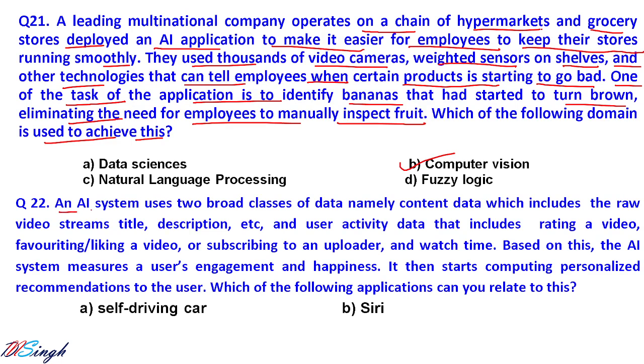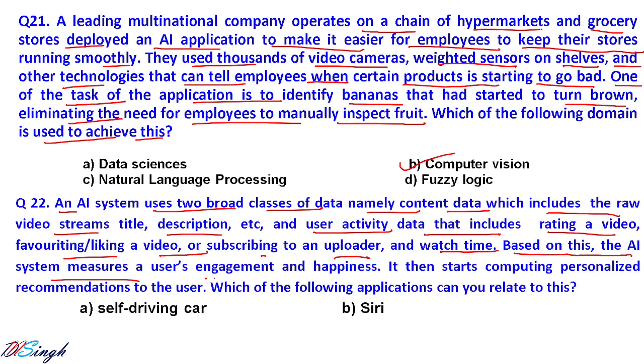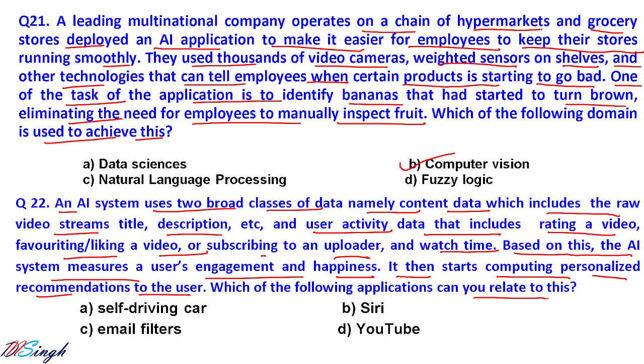An AI system uses two broad classes of data, namely content data, which includes the raw video stream, title, description, and user activity data that includes rating of the video, favoriting, liking the video, subscription, uploader, watch time, etc. Based on this, the AI system measures the user engagement and happiness. It then starts computing personalized recommendations for the user. Which of the following applications can you relate to this?